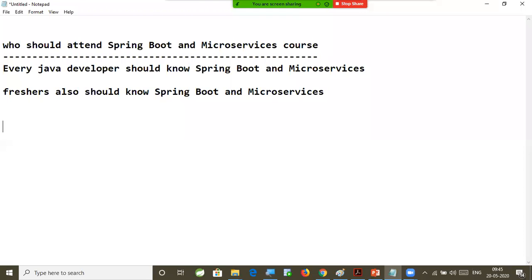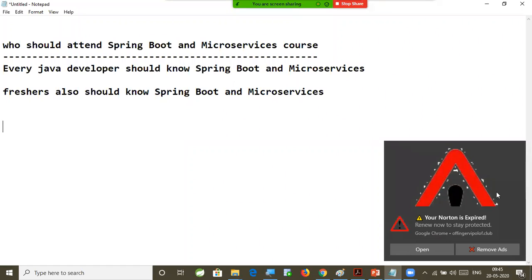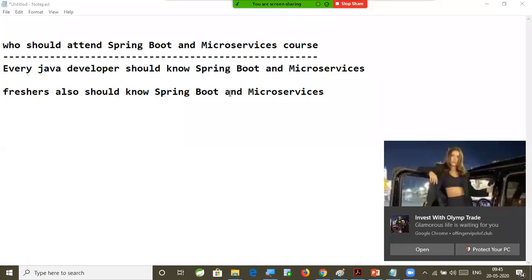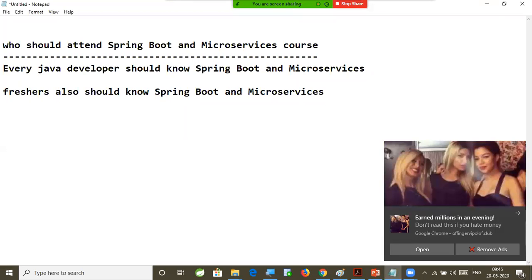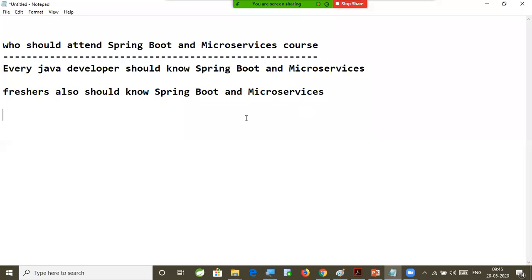Very good market is there for Boot and microservices. The industry is literally looking for professionals who are well experienced with Boot and microservices, right, to work as part of the project development. Now, these are the necessary ads.